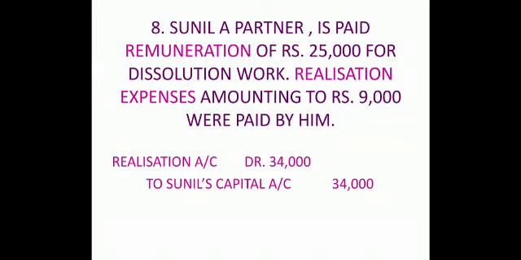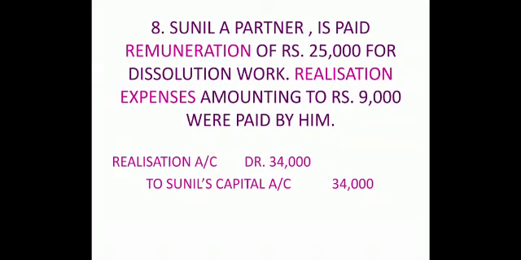Sunil, a partner, is paid a remuneration of rupees 25,000 for the dissolution work. Realization expenses amounting to rupees 9,000 were paid by him. In this case, again the 9,000 realization expense belongs to the firm only, but is paid by him. He was not supposed to pay them.